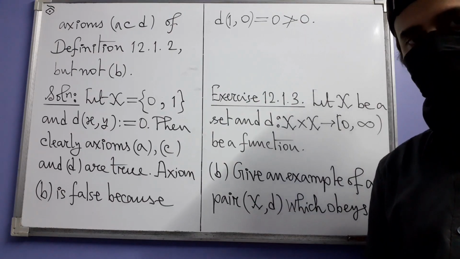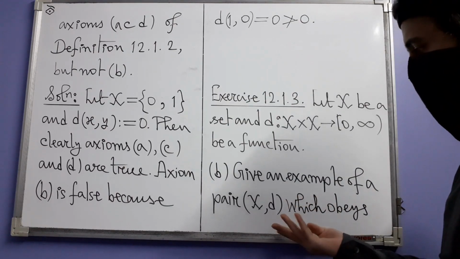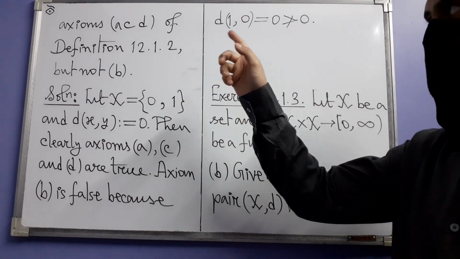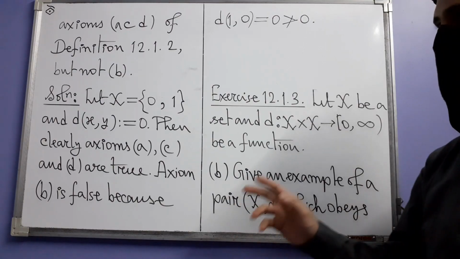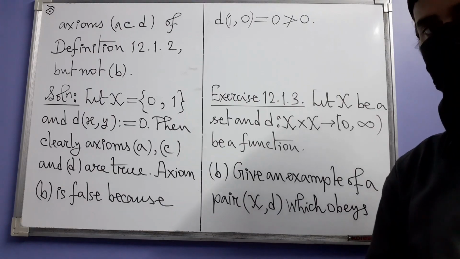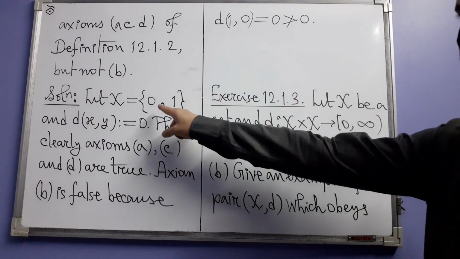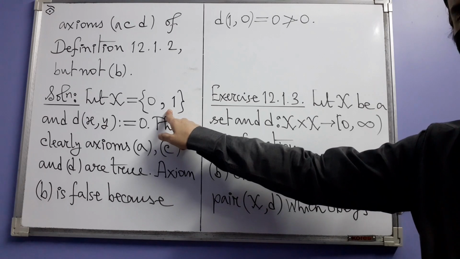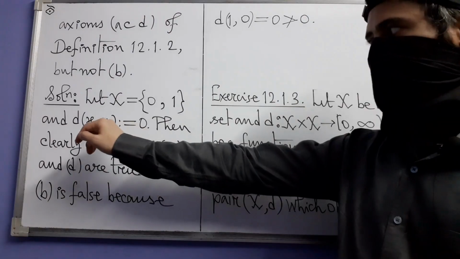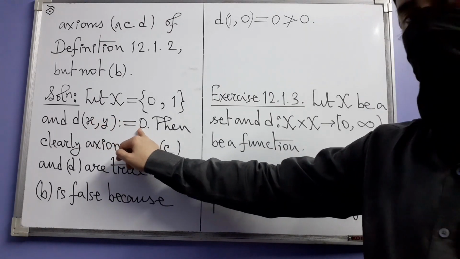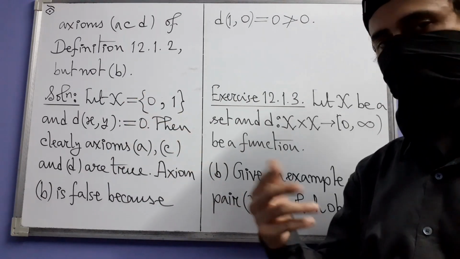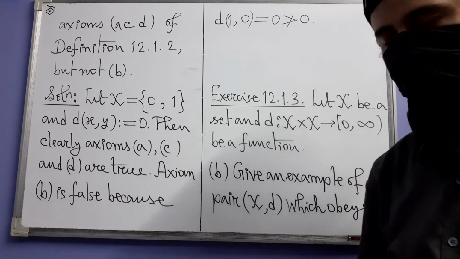Next we have part B. In part B again another such pair has to be given, but this time axioms A, C and D have to be true but not axiom B. That means positivity should fail but the other axioms have to be true. The set this time we have taken to be the pair set consisting of the two elements 0 and 1. And the function we have defined to be constantly 0 at every pair of elements of X. At any x comma y, D has been defined to be equal to 0.